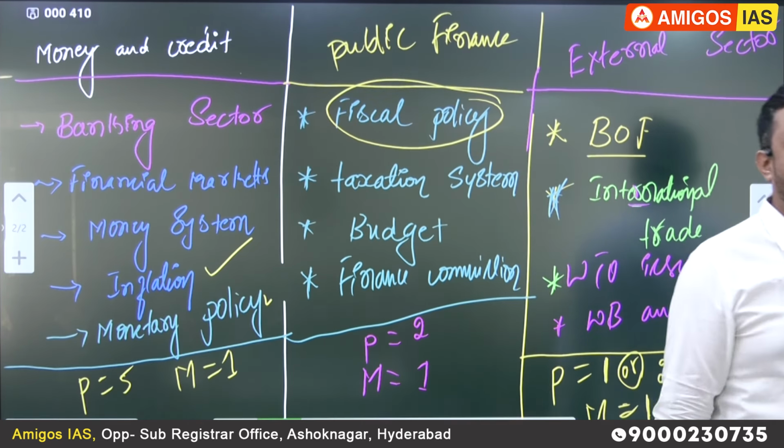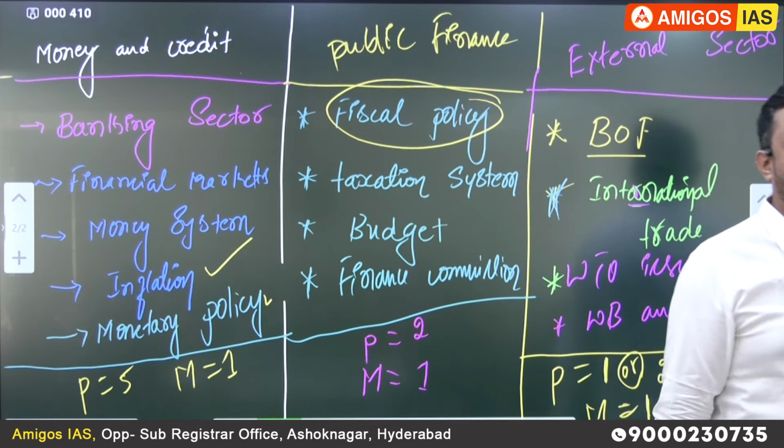Personally, sir, I need 40 to 45 hours for these topics, on average 20 hours for this topic. I will try to cover at least 2 topics in these 2 weeks, including Sundays, so that the core topics get covered. Once you understand these core economic topics, the remaining topics we can easily understand, sir, slowly.